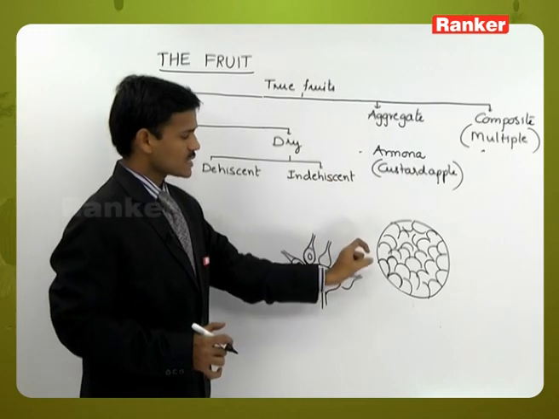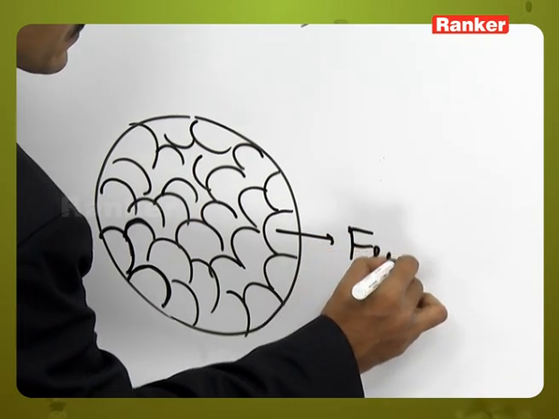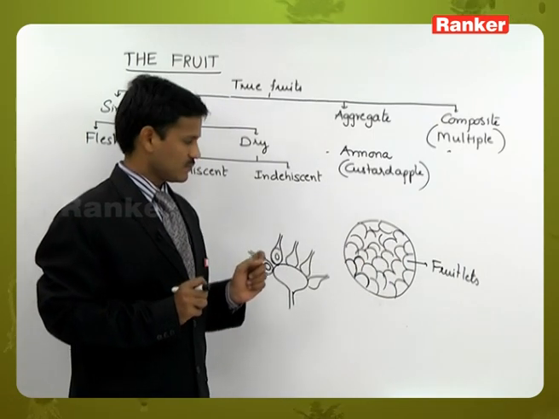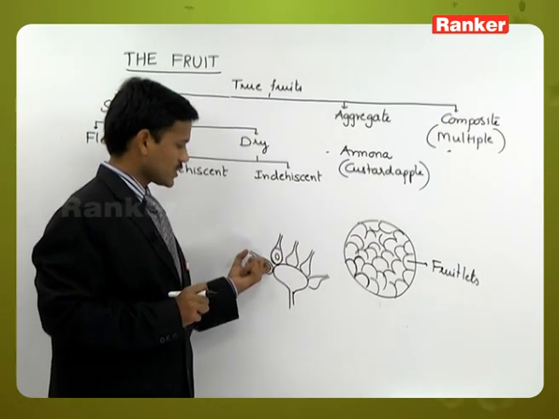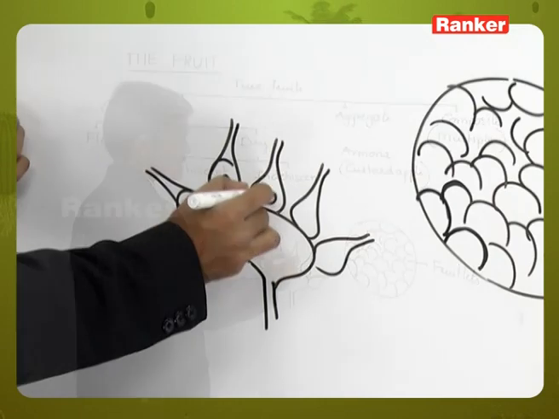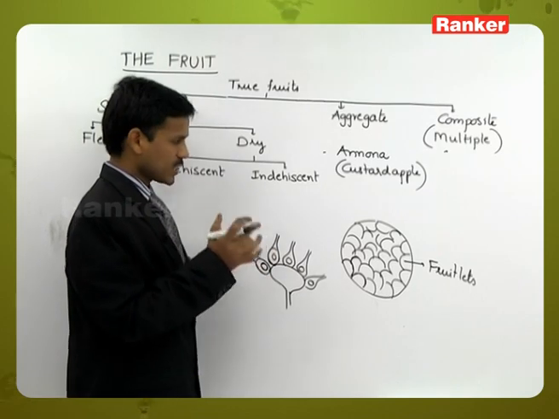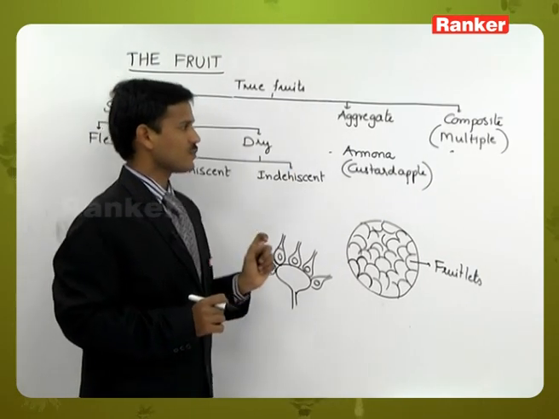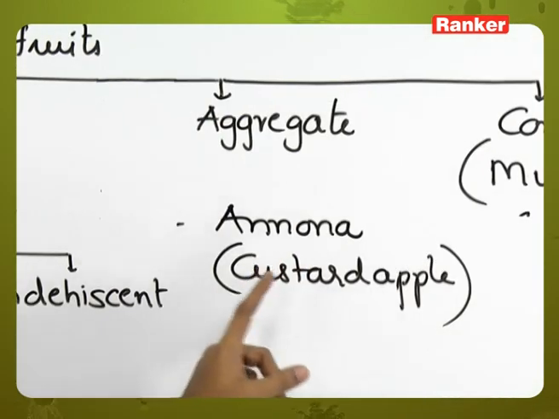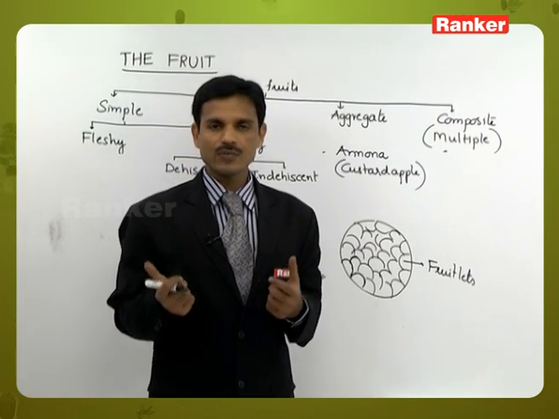In the aggregate fruit, the single seeded small fruits are called fruitlets. Here the fruitlets have only a single seed. In the aggregate fruit, a number of carpels are there, and none of these carpels are fused. All of them develop into small fruitlets, present together as an aggregate. That is called an aggregate fruit, observed in the Annona plant, Annona squamosa or custard apple.